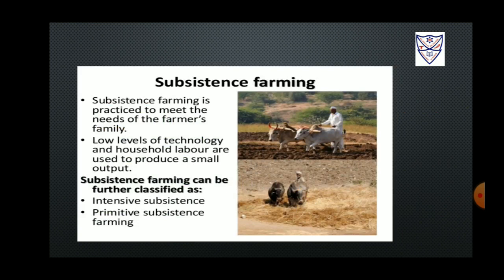Subsistence farming. In order to meet the needs of the family of a farmer, this type of farming is followed. Household labor along with low-level technology is used to produce output on a small scale. This type of farming is further classified into two parts: intensive subsistence agriculture and primitive subsistence farming.